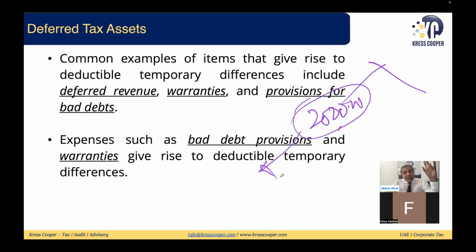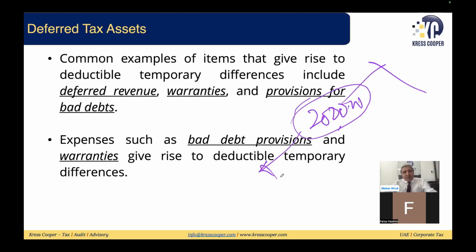The tax authority might ask you to book this 200,000 as an income, but you will amortize this revenue over the period of time. So in the first year, your taxable profit will be higher because you have booked 200,000 as income. But once this is amortized over multiple years as per accounting principles, in the future, your taxable profits will be lower.